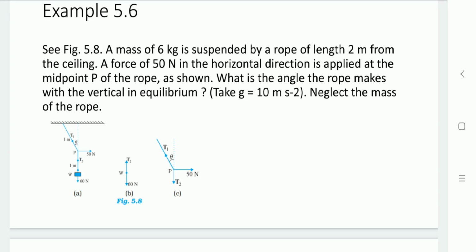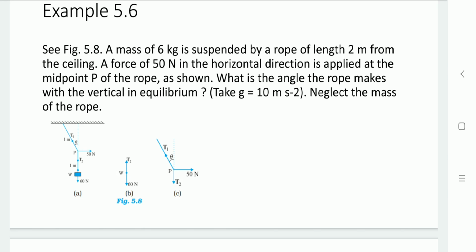At the downward side, the force is mg, and at the upward side, the normal force is there, denoted as T2. mg, where m, the mass of the object, is given as 6 kilograms, and g we are supposed to take as 10 meter per second square. So the mg force applied onto the object at point W is 60 Newton, directed downward.